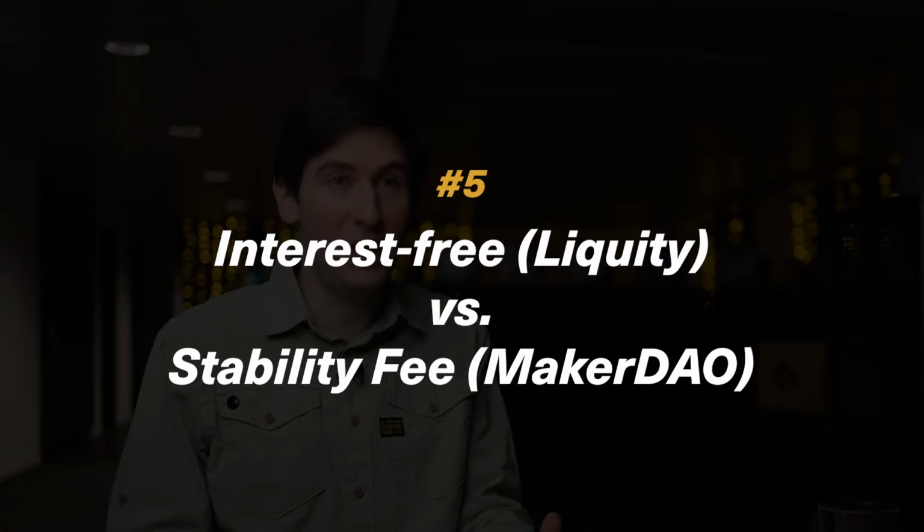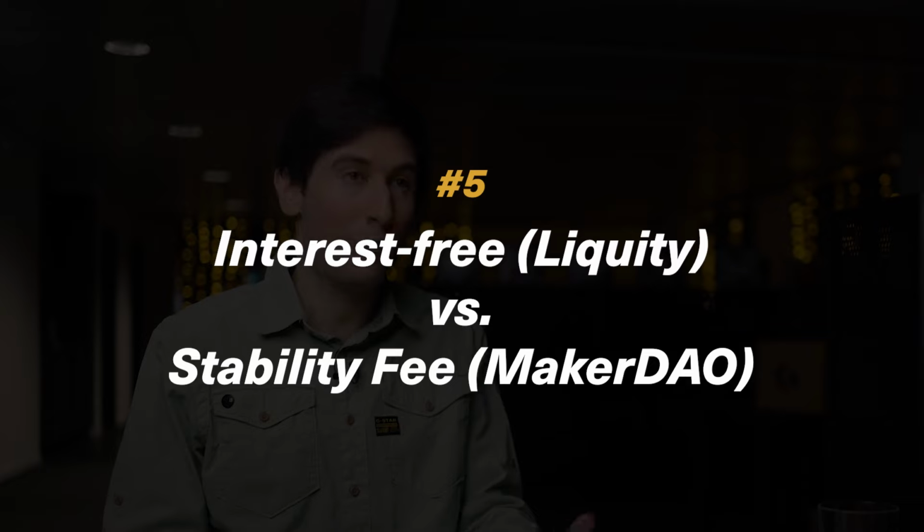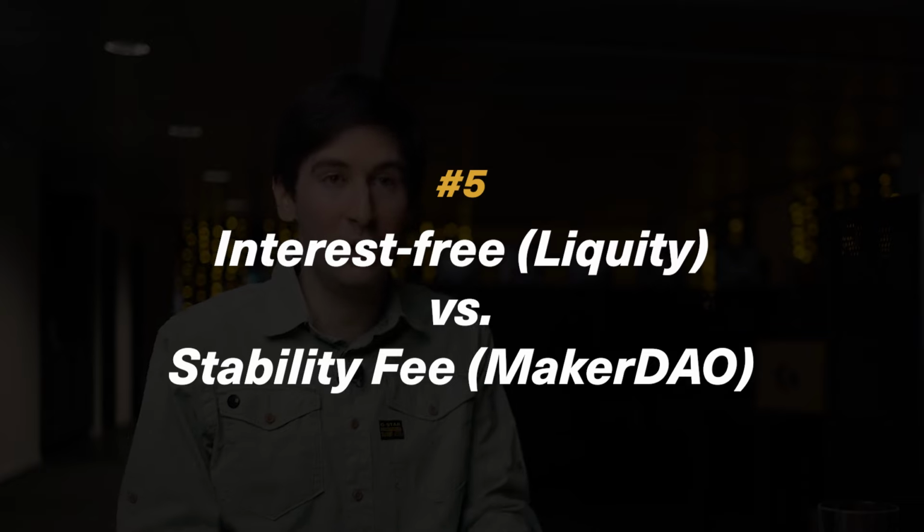Because with Maker DAO, you have some stability mechanisms, but I would call them a soft peg mechanism. So they are rather indirect. Another big difference is, as Liquity, we are not charging any interest to the borrowers, while on Maker, the loans are subject to what's called a stability fee, which is basically an interest rate. So it's charged regularly over time.